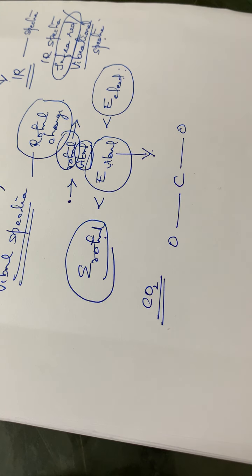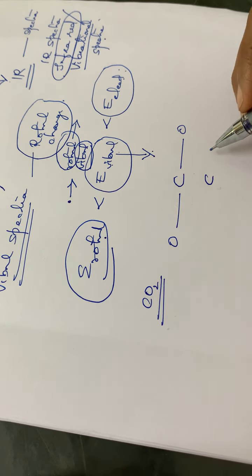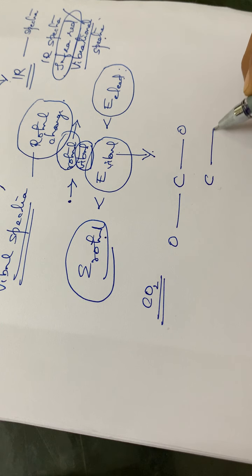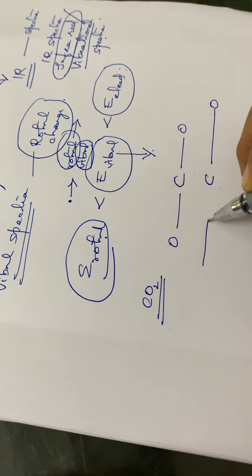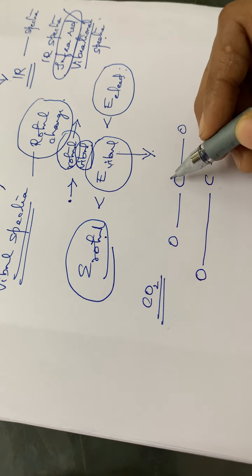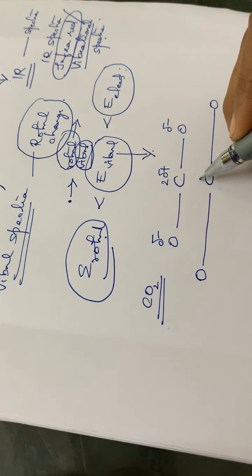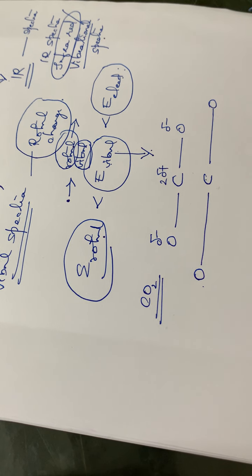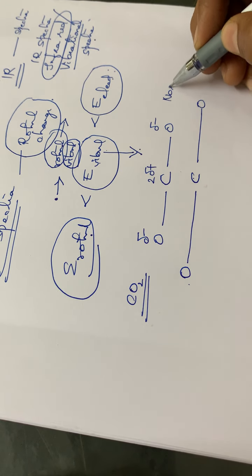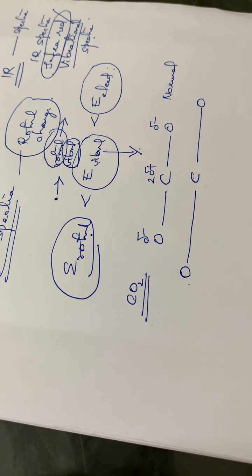Suppose the molecule is stretched, what happens? It will be like this. Here it has a slight positive charge, and the oxygens slight negative, negative. So this is the normal mode of vibration of the CO2 molecule.